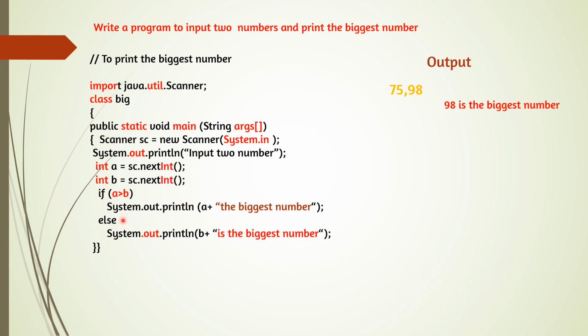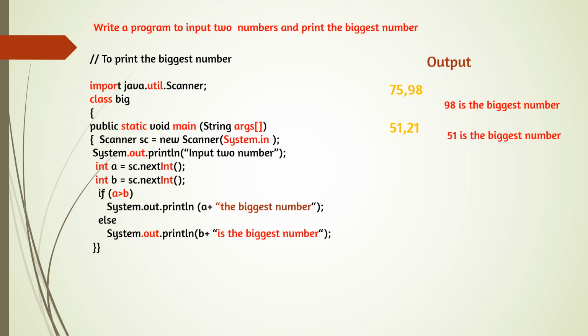If the condition is false, so else will be executed. Here we will say b is the biggest number. So b, the second number, 98, is the biggest number. And suppose we are inputting 51 and 21. In this case a is greater than b, the condition is true. That means the output will be 51 is the biggest number.